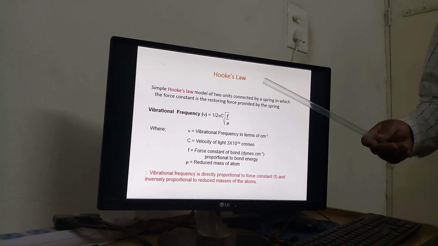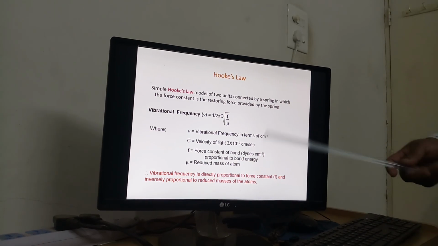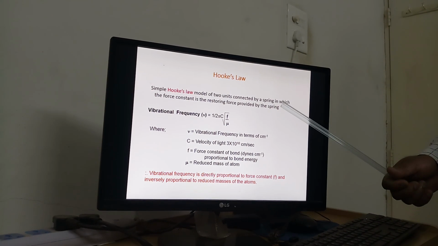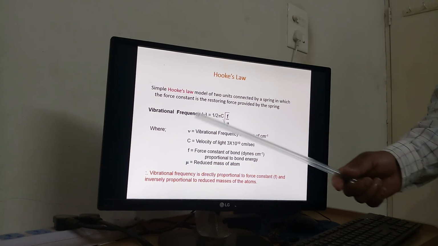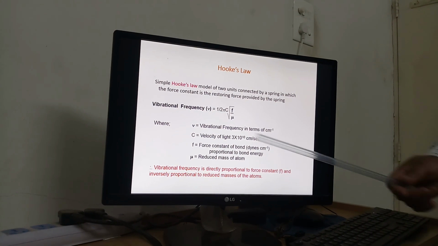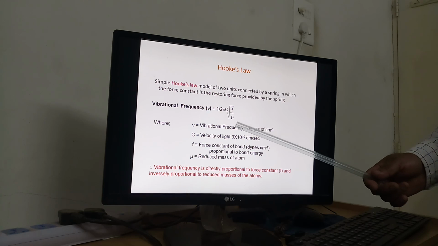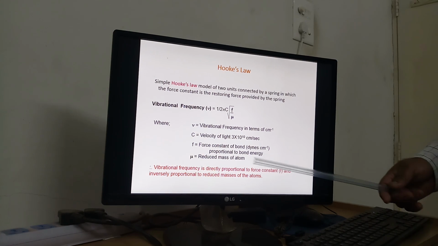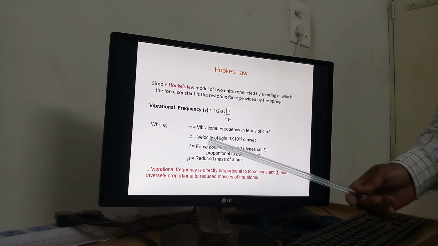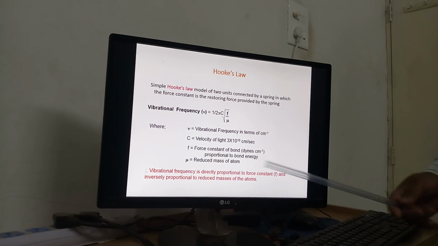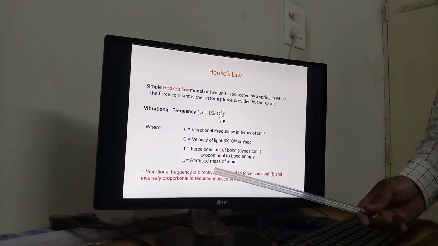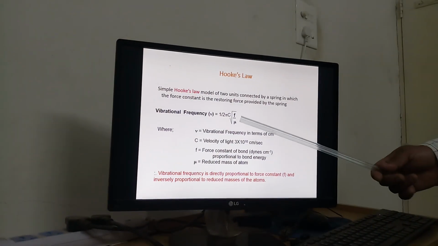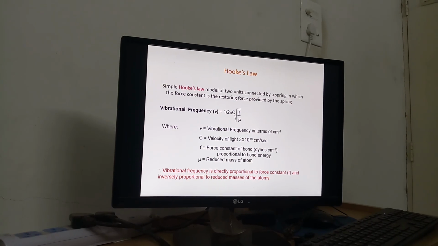Now we are considering Hooke's law. This is important for infrared spectroscopy. If we consider two atoms bonded by a chain, that is a spring, we calculate the force constant. Now the vibrational frequency nu is equal to 1 upon 2 pi c into the square root of force constant upon the reduced mass. Here nu is the vibrational frequency, c is the velocity of light, f is the force constant between the two atoms, and mu is the reduced mass of these two atoms. So vibrational frequency is directly proportional to the force constant and inversely proportional to the reduced mass.